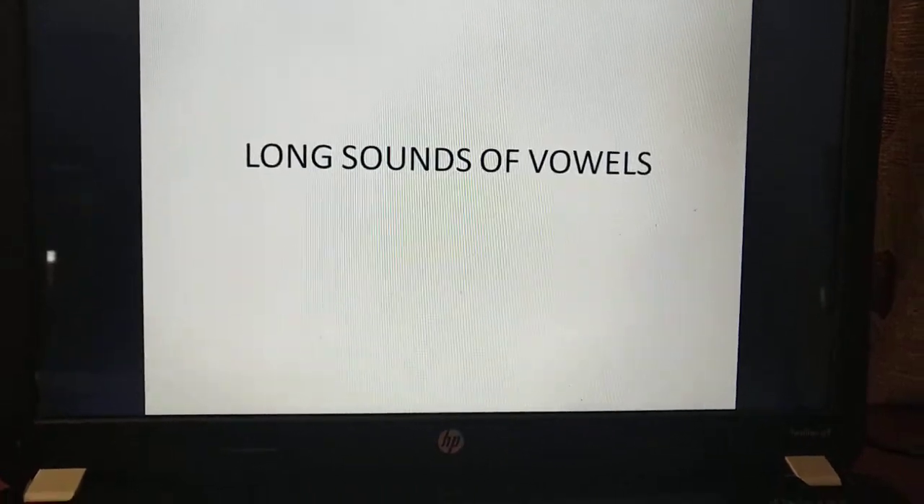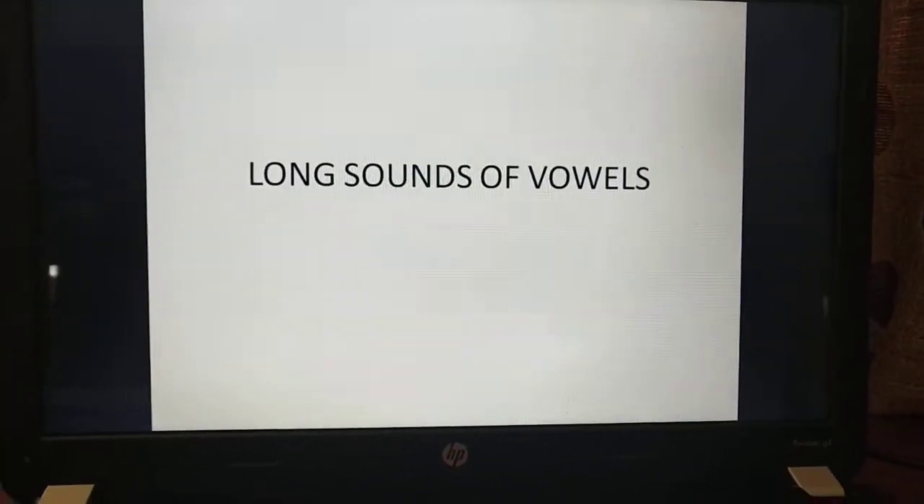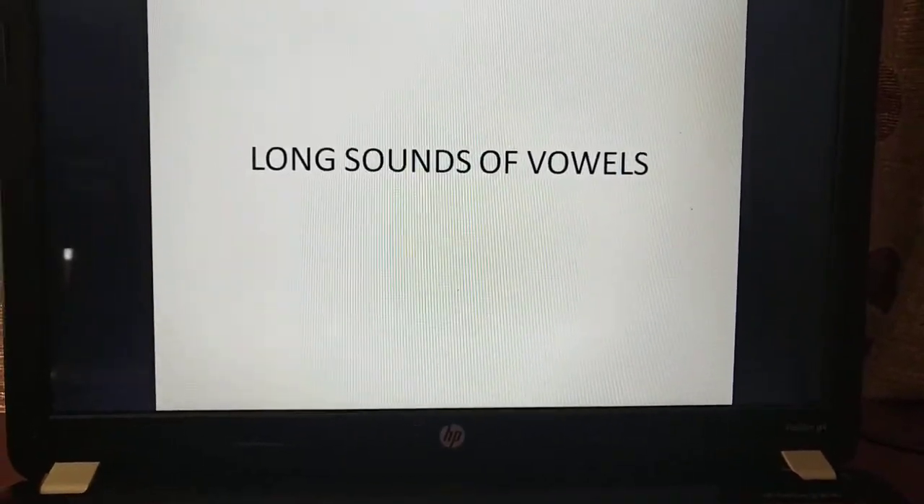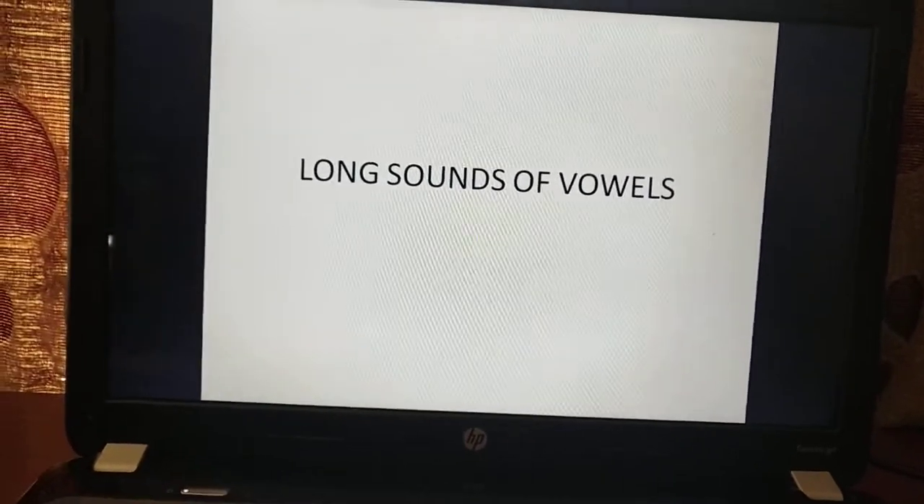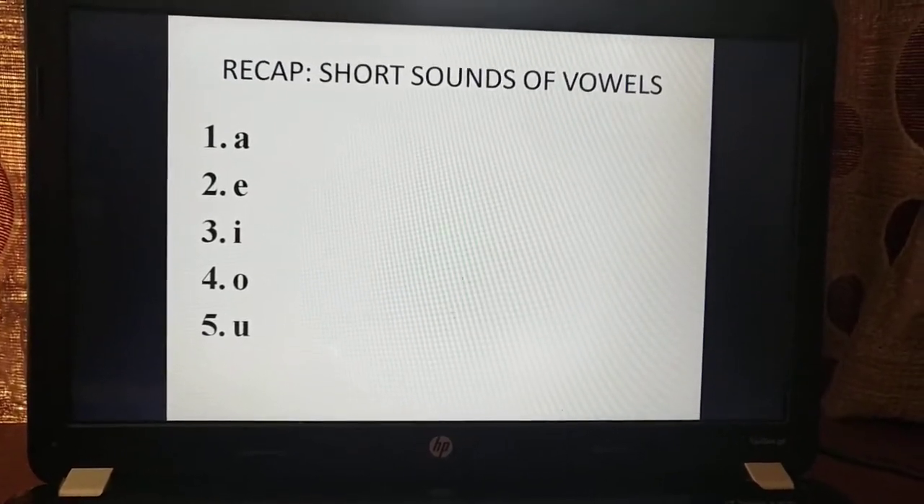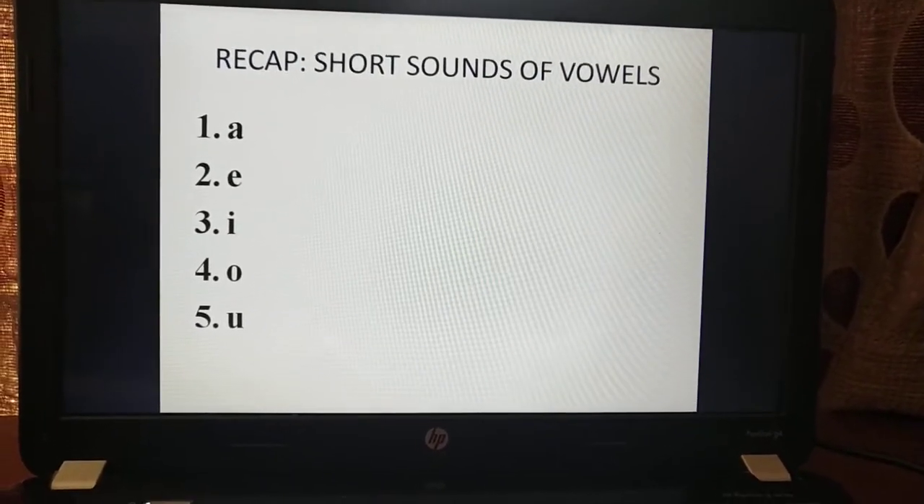Good morning, everyone. Today we start with a new topic in English, which is long sounds of vowels. So we have learned that there are five vowels. Let us look at them first. They are A, E, I, O, and U.